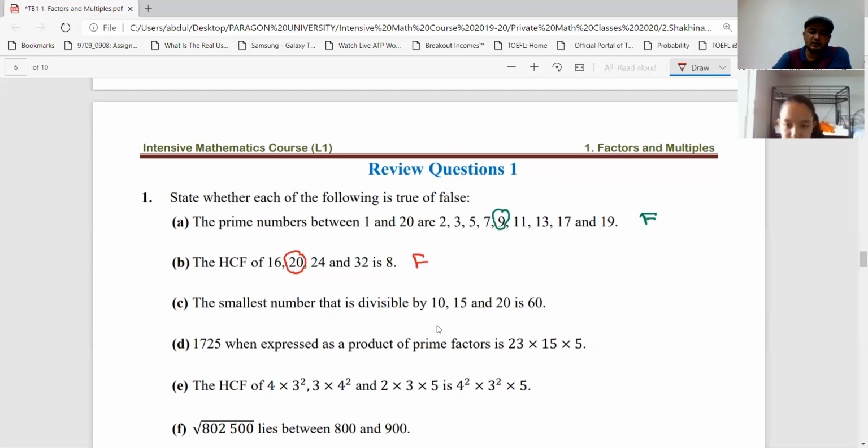That is true, Shahina. To check this, here the biggest number is 20. Check another number, for example, 40. 40 is not divisible by 15, not possible. And another number is 60. All numbers are divisible by 60. So the smallest number that is divisible by 10, 15, and 20 is 60. That is true. How about D?